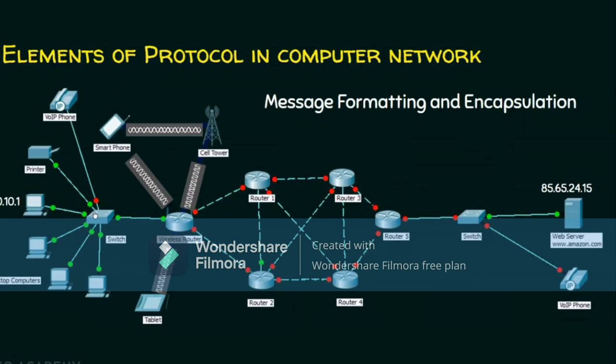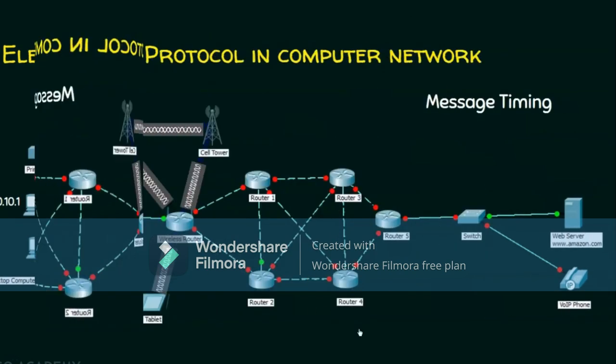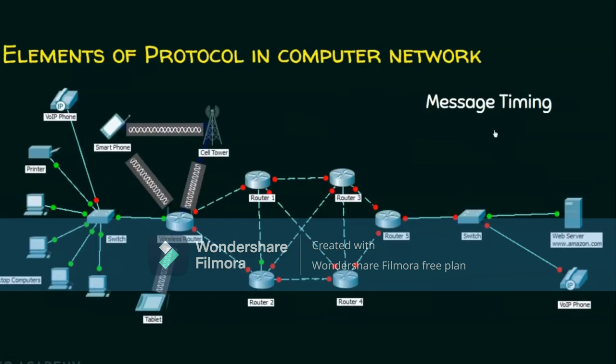This source IP address and destination IP address are obviously going to be forwarded through any intermediary devices. When any device receives that packet or data, it knows from where the data is coming and what the destination is. In order to forward the data to the destination, it needs source information and destination information. This is message formatting and encapsulation. So far we have seen message encoding, message formatting and encapsulation.